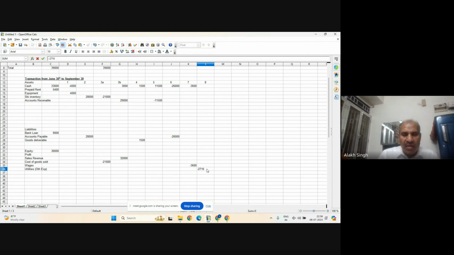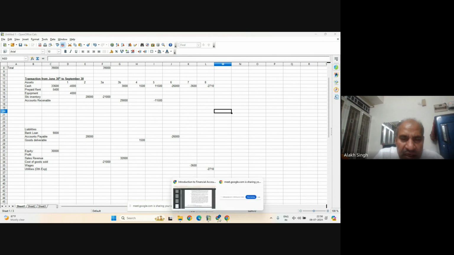Yes. Now, where will the second entry be? Its counterpart, cash. And obviously it will be minus, so it must be minus 2710. The intuition is that cash has gone down because it was paid from cash. Otherwise, if this side is minus and you don't understand, then in the exam write this side also minus. Now I go to the next part.